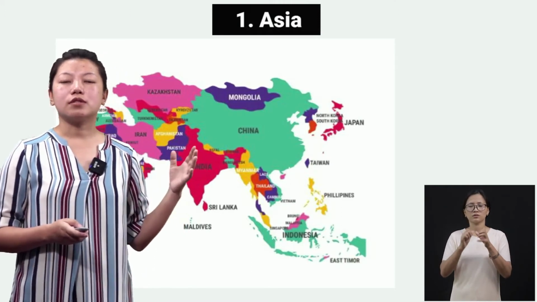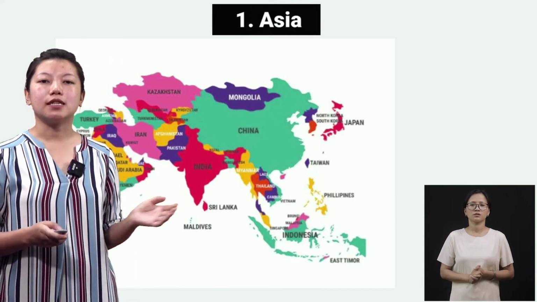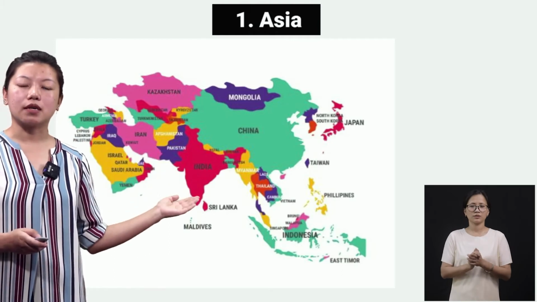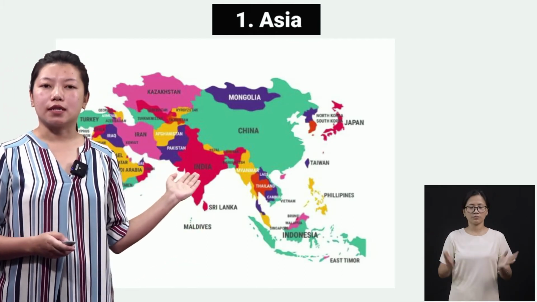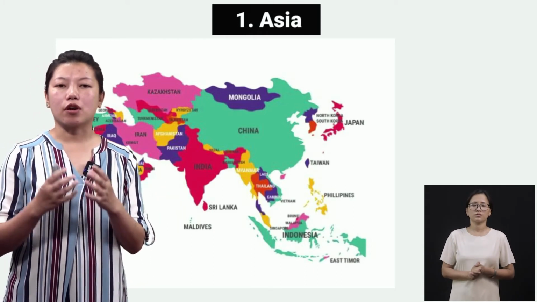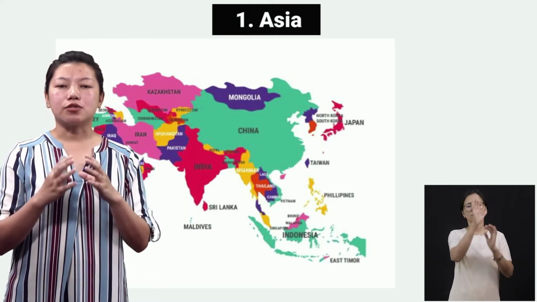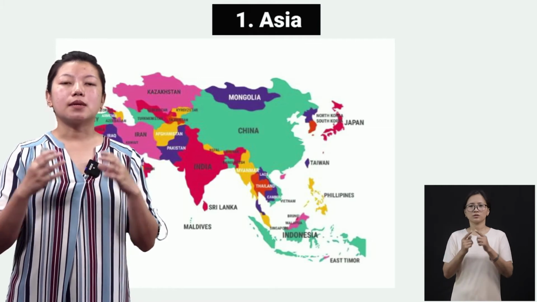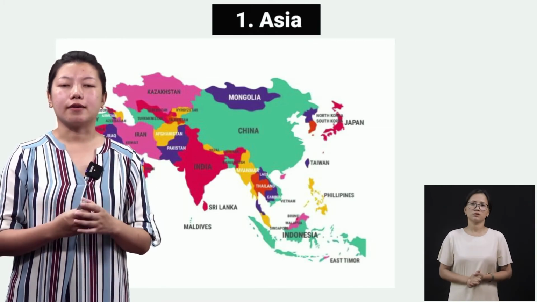So why I wanted to take you back to Asia is because we are also in the Asian continent, okay? Can you see here the pink color? This is the India map. So we are living in India, and India is a part of the Asian continent. It is also said that the Asian countries are very populated, okay? Populated means many people are there, all right? The population is very high, okay?